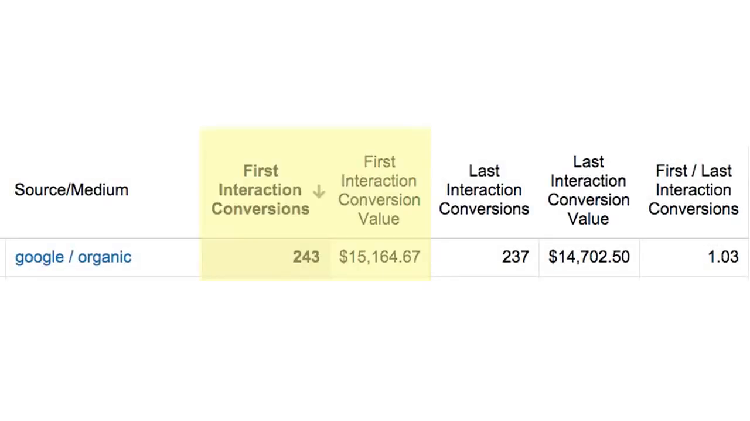First interaction conversions and first interaction conversion value show the number and monetary value of sales and conversions that the channel initiated. The higher these numbers, the more important the channel's role in initiating new sales and conversions. For first to last interaction conversions, a value close to 0 indicates that a channel closed more sales than it initiated. A value close to 1 indicates that the channel equally initiated and closed sales. The more this value exceeds 1, the more the channel initiated sales and conversions.